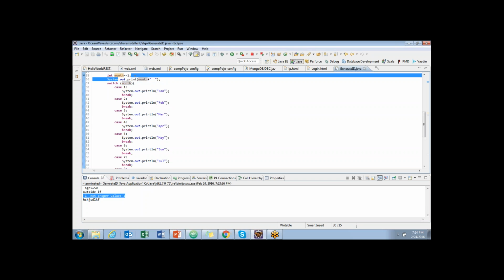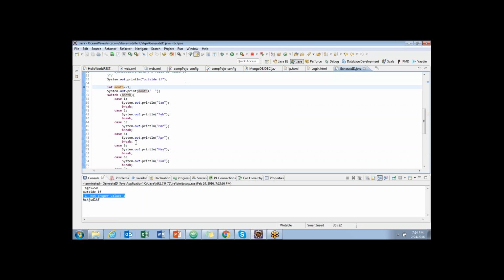Let me say I have remodified this with a string month. What I'm trying to say is, for suppose instead of numbers, they gave me Jan. Not only for month, you can do it for anything. Then I will check with a string called Jan here, so I know what sort of inputs I will be getting. In that case, if it is Jan, then I will say this is one. If it is February, whatever the variable type, the case should be of the same type.